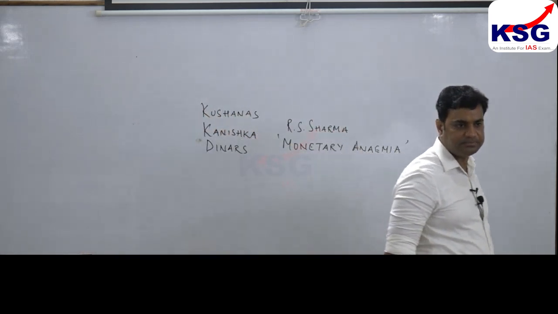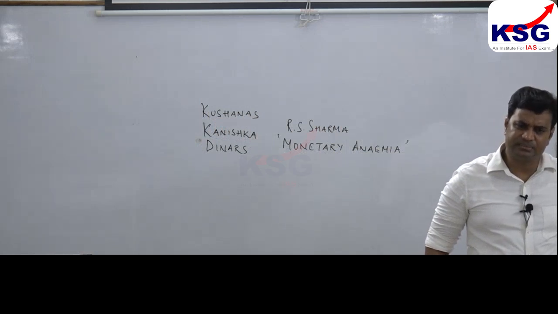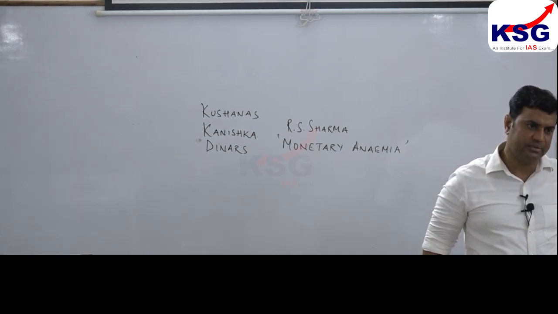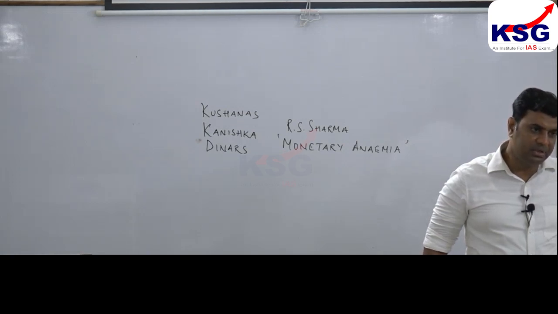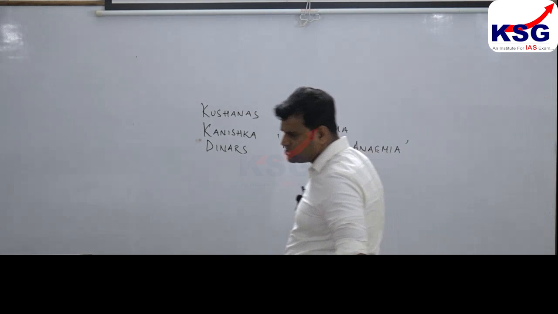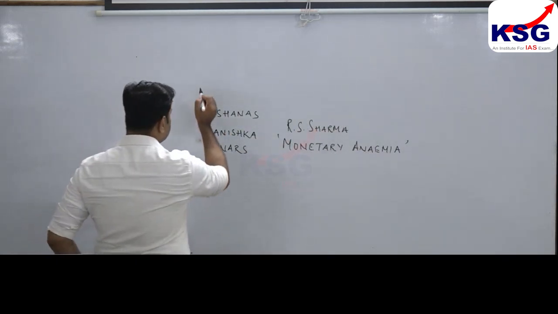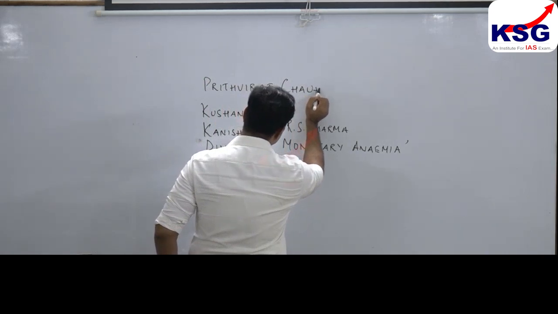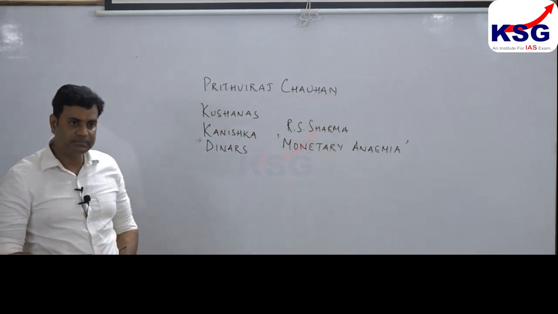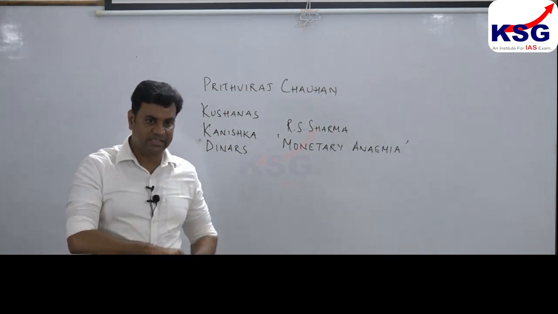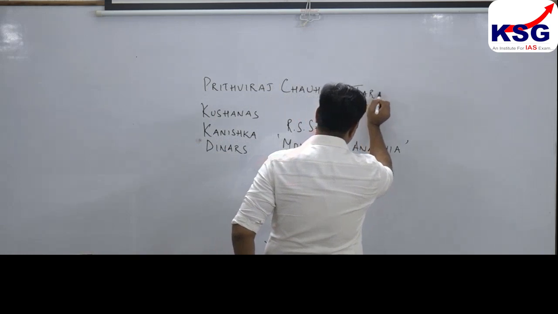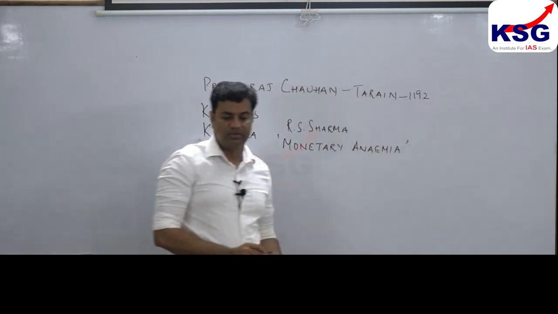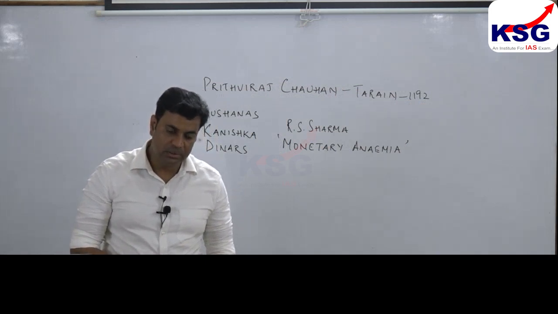In historiography, it is acceptable that Muhammad Ghori defeated the Rajput ruler Prithvi Raj Chauhan in the Battle of Tarain near Delhi, the second Battle of Tarain in 1192 AD. Clear? Right.